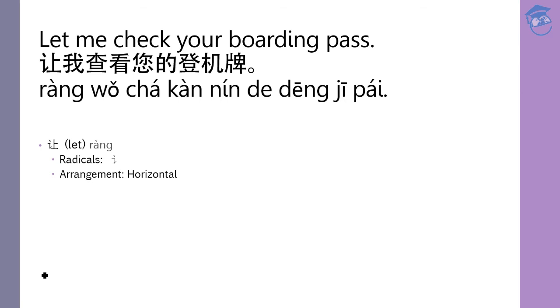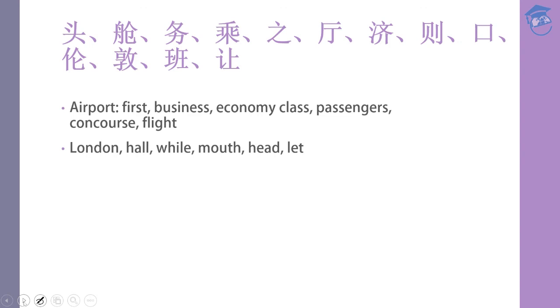Okay? So you have learned quite a bit of new words here. So for airport related, you have learned first business economy class, and also how to say yourself as in passengers, the concourse, what's in the airport there, and also flight, the scheduled flight. Okay?